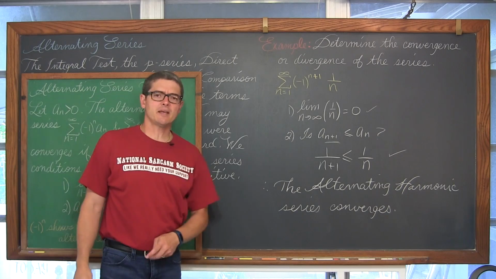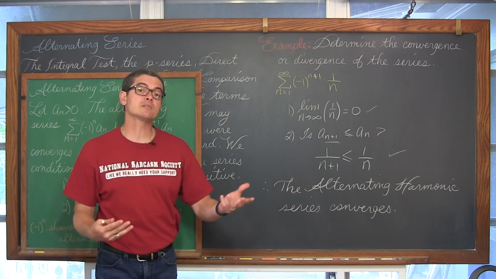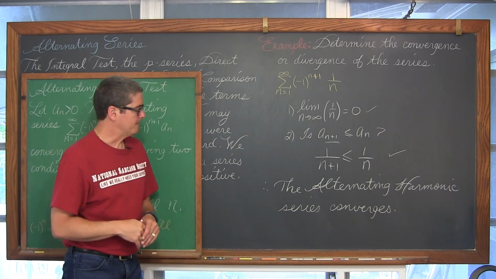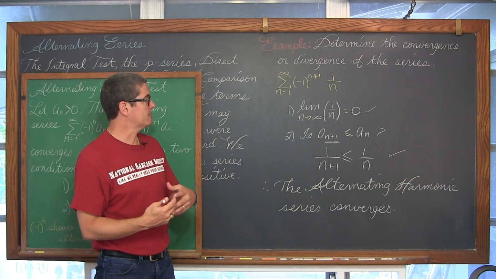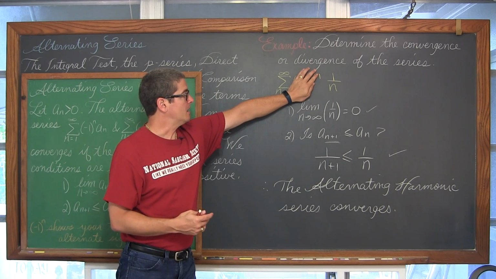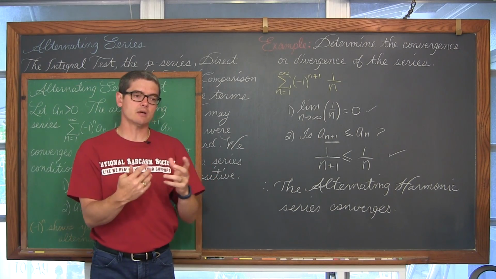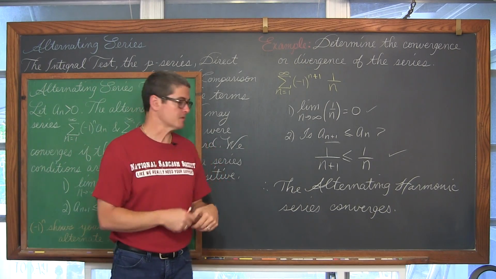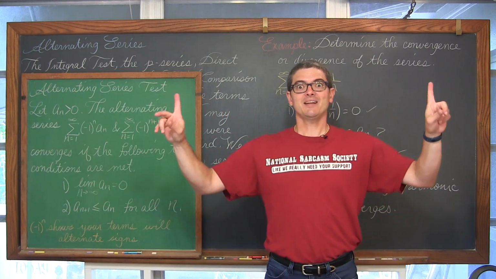And we'll talk more about that later in the lesson coming up, probably the next lesson I post, unless I split this up into two separate parts. But we're going to be talking about how the harmonic series diverges, but the alternating harmonic series converges. That's going to be a discussion about absolute convergence and conditional convergence. But that is the end of our first example. Let's get on to something a little bit more interesting.